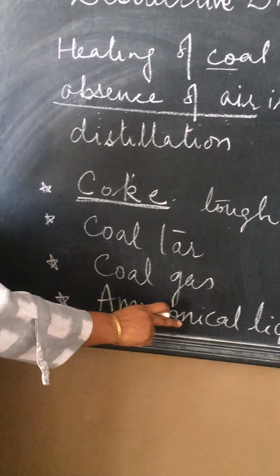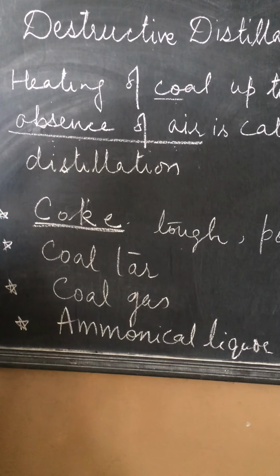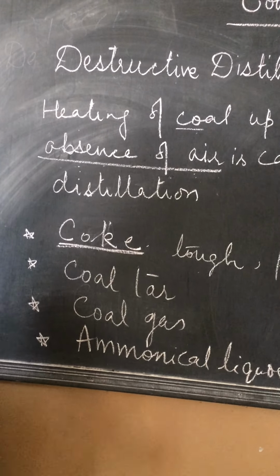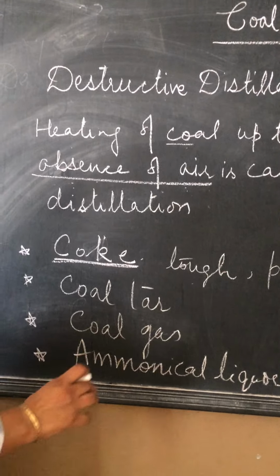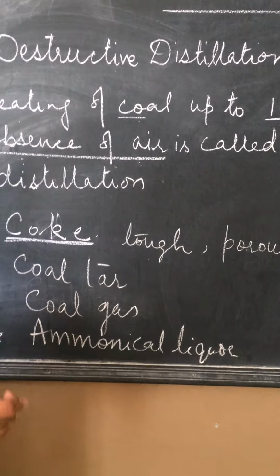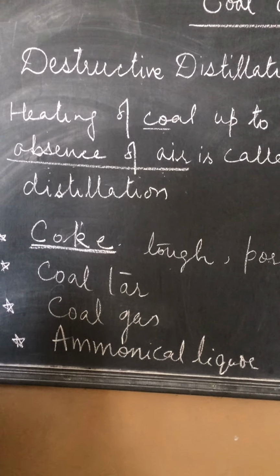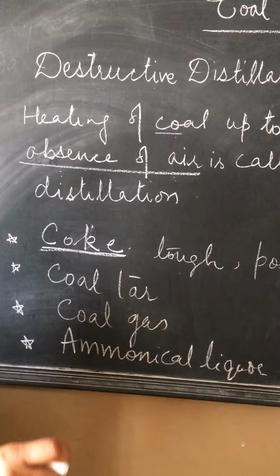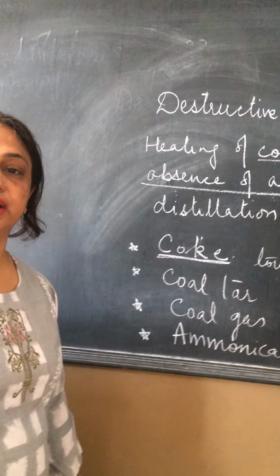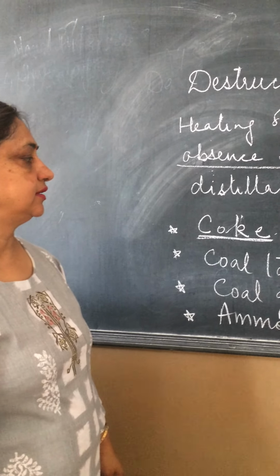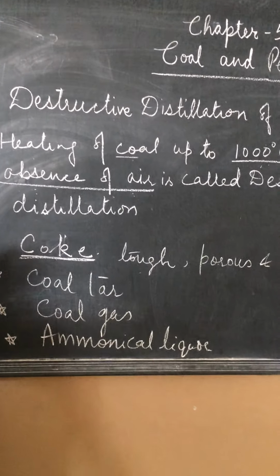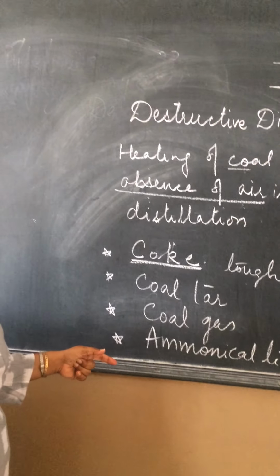Other product that we get is the ammonical liquor. Ammonical liquor is the mixture of ammonia and water. When it is combined with the dilute sulfuric acid, it acts as an excellent fertilizer. So ammonical liquor is used for making fertilizers. This is about the destructive distillation of coal and the various products we get after the destructive distillation of coal.